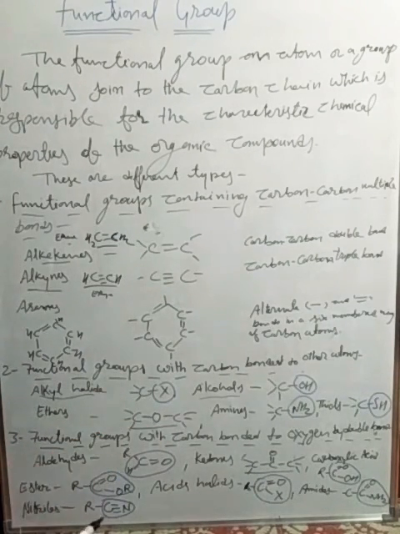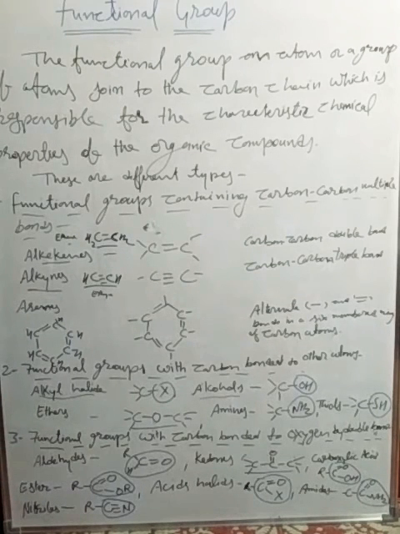Next one, thiols. When SH, the thiol group, binds with any carbon compound, they form a thiol group. And all these, either halides or hydroxyl or amine groups or ether group or thiol group, when they join with any hydrocarbon compound, they will make a new organic compound. They will decide their new chemical properties.